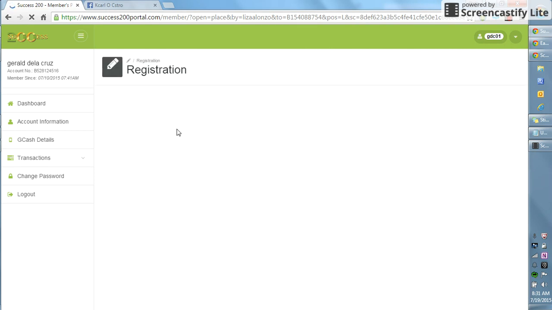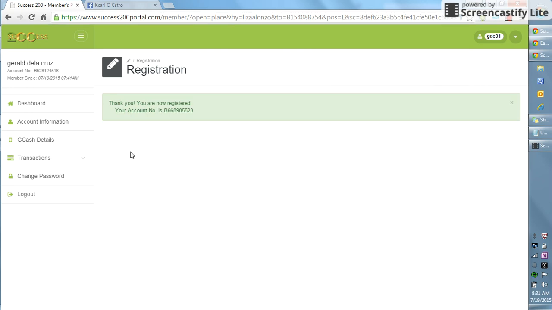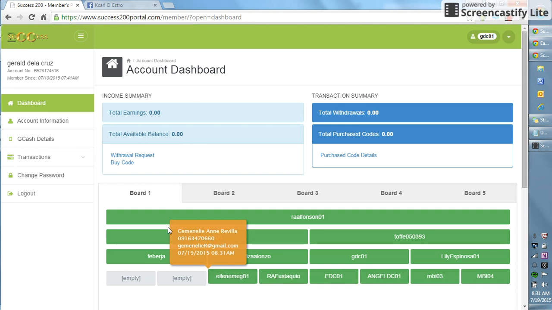And there you go. Successful. Nope, that's not my account. You're now registered. Your account number is so on and so forth. After you encode it, go back to your dashboard just to make sure that your pay-in is already encoded perfectly. And voila, she's here now. That's her second account, and this is her first account. So 2 slots before level 2.